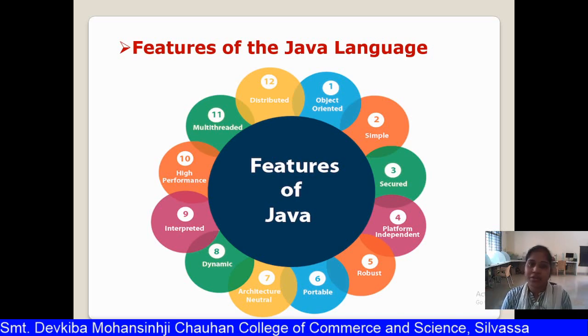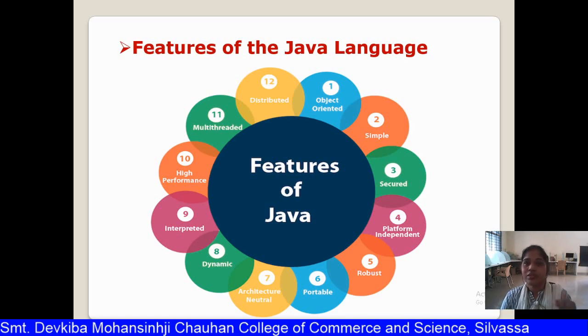The seventh one is architecture neutral. As Java doesn't depend on any specific architecture, Java is an architecture neutral language. Next is dynamic, as it supports the loading of classes at runtime and garbage collection, which makes Java dynamic. Next, the ninth one is interpreted. Java programs are generally interpreted.